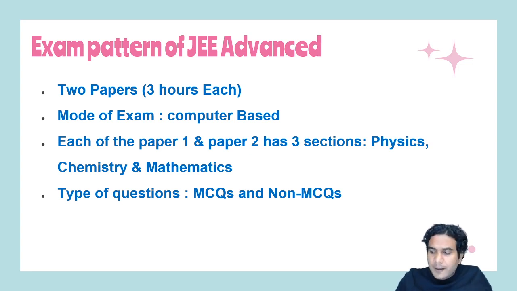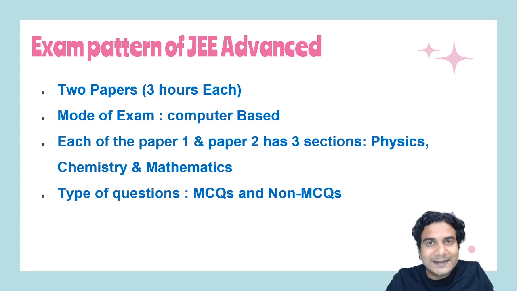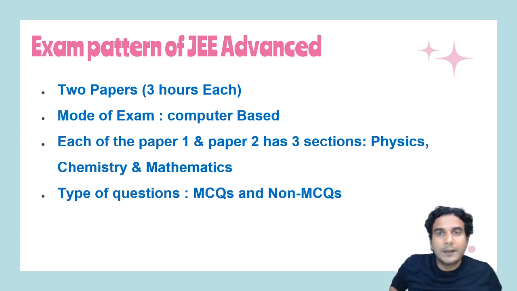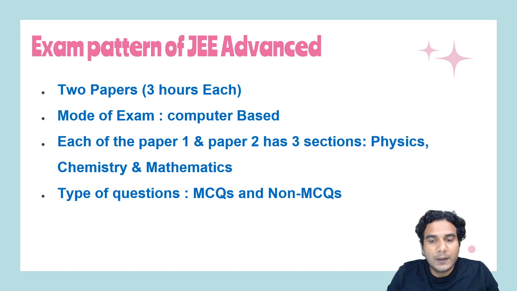So if you are attempting single correct type of question, then what will be the marking scheme? So if I tell you the data of 2019, sorry, then it had negative marking. That means if you mark the correct option, then you'll get +3, and if you're marking the wrong option, then you get -1. So it was +3 and -1. You can say 33.33% negative marking in single correct type of MCQs.